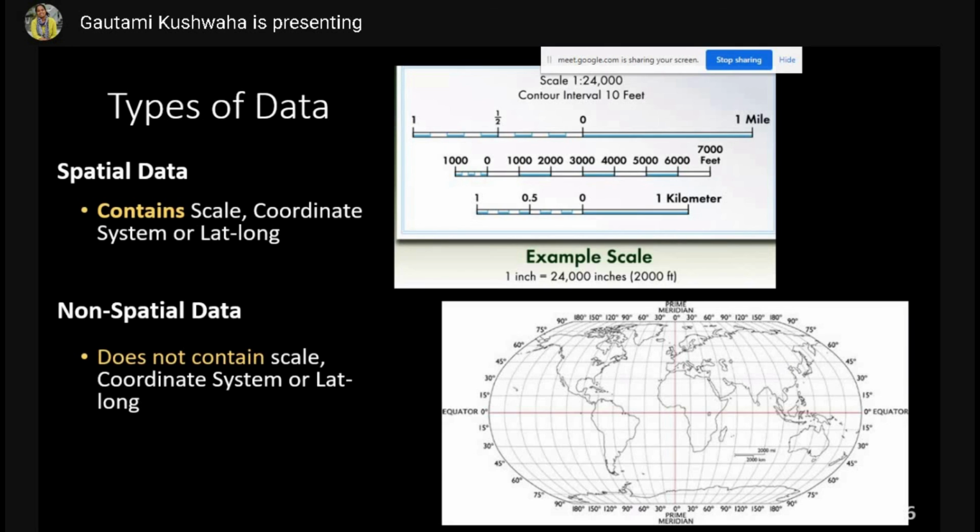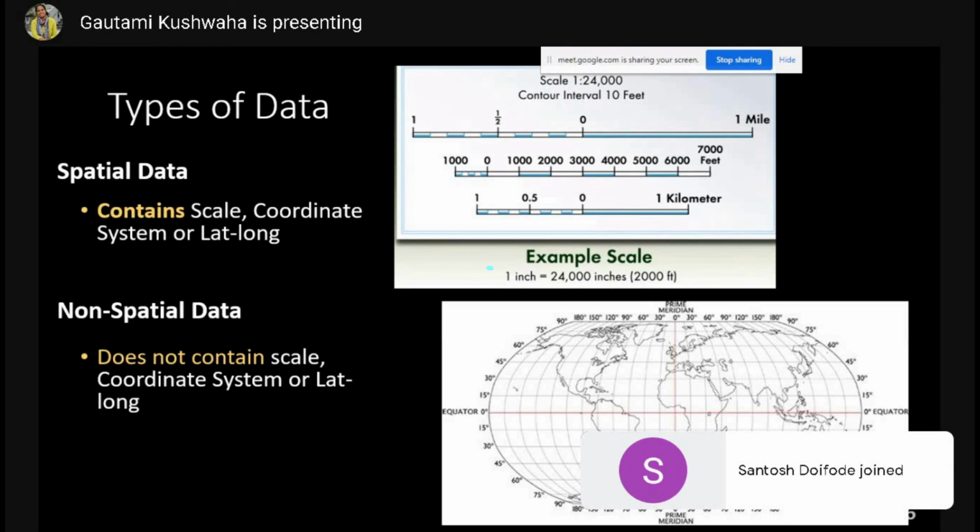Then next set of data is spatial and non-spatial data, as we discussed earlier. So spatial data is the information which contains scale, coordinate system, and latitude, longitude. These three things we'll be discussing in detail in tomorrow's session: scale, coordinate system, and lat long. So if you don't have much understanding of these three terms, it's fine. We'll be discussing these in tomorrow's session. Another is non-spatial data, which does not contain these information. And we'll see why this information is important in GIS.